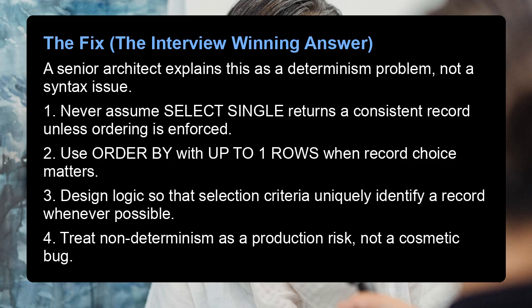1. Never assume select single returns a consistent record unless ordering is enforced. 2. Use order by with up to 1 rows when record choice matters. 3. Design logic so that selection criteria uniquely identify a record whenever possible. 4. Treat non-determinism as a production risk, not a cosmetic bug.